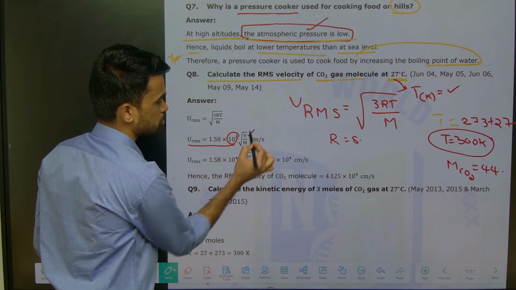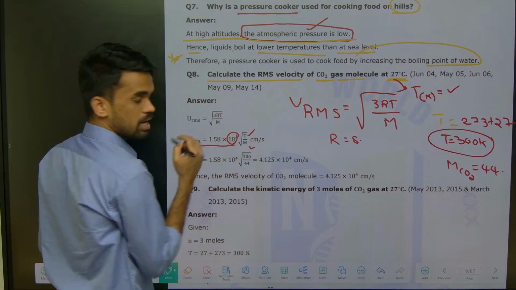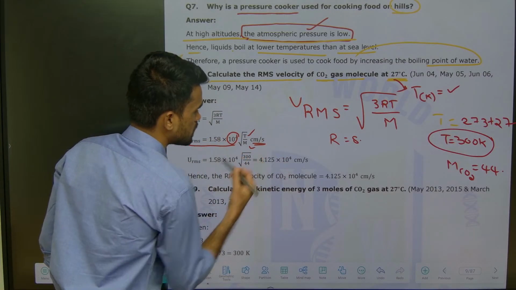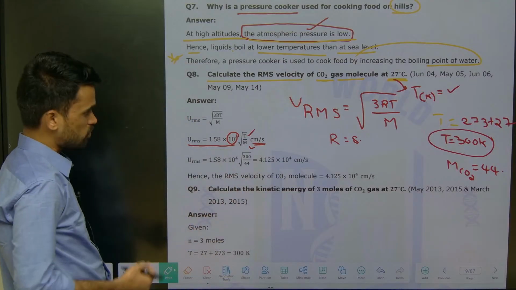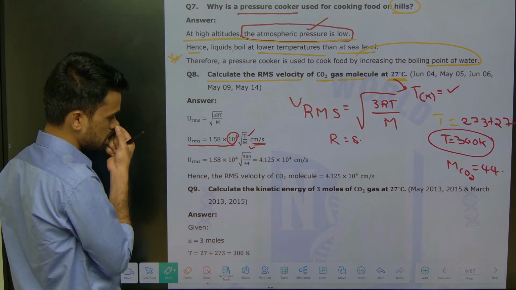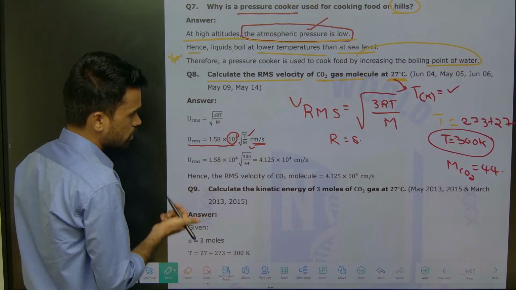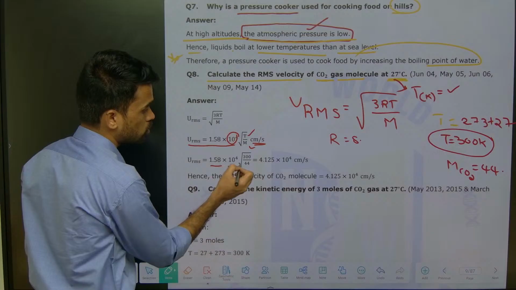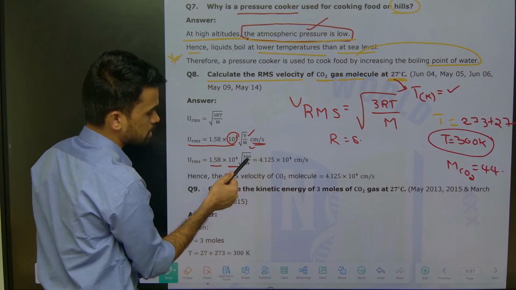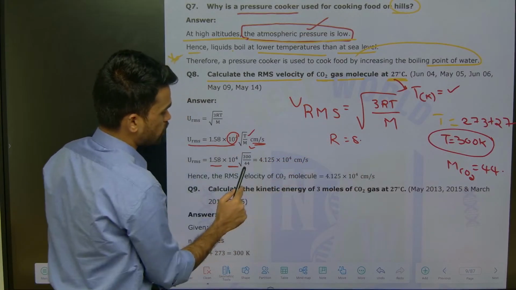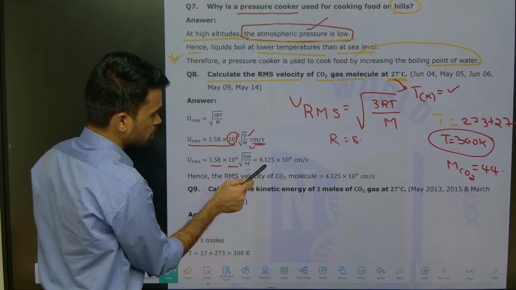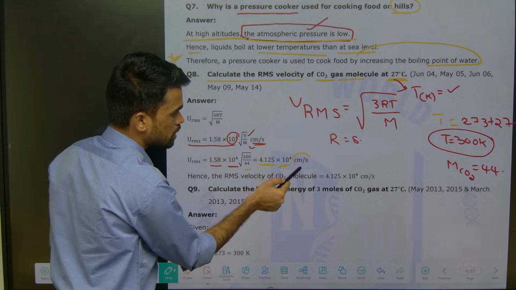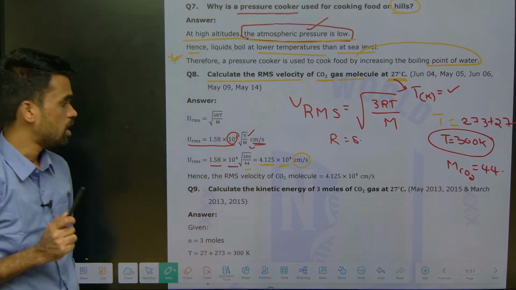Here T is the temperature in Kelvin and M is the molecular weight of the substance. The answer will be in centimeter per second, since it is speed. So 1.58 into 10 power 4 root over 300 Kelvin by the mass 44. Upon simplifying you will get 4.125 into 10 power 4 centimeter per second. This will be the answer for the question.